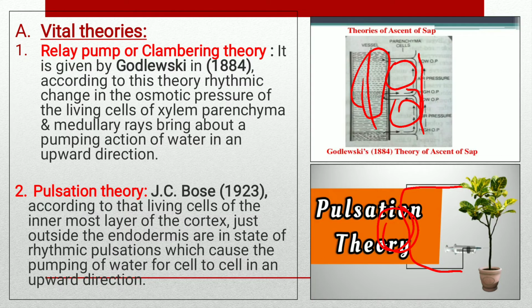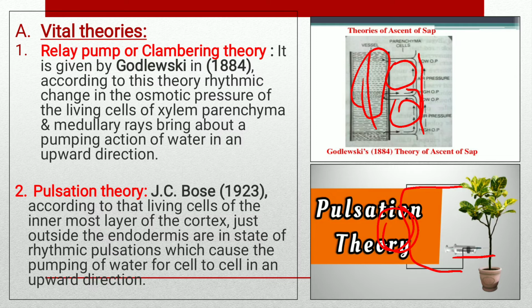When the needle of the electric probe was inserted into the stem slowly, the needle showed some oscillations, but when the probe needle reached the innermost layer of the cortex, the needle of the galvanometer showed violent oscillations, and he attributed this to the pulsatory activity of these cells.